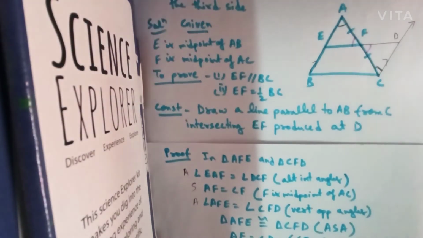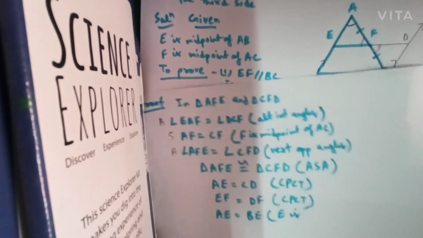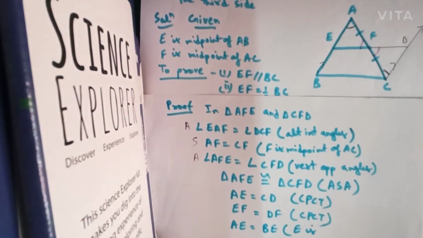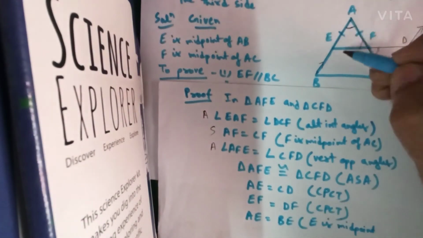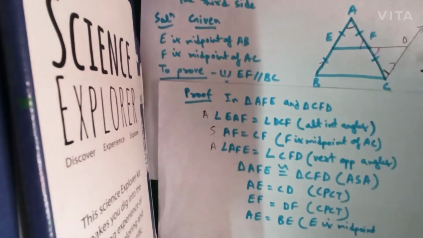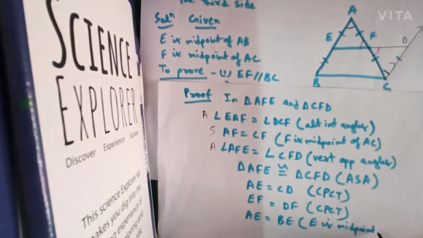AE will be equal to BE because E is the midpoint, okay, of AB.